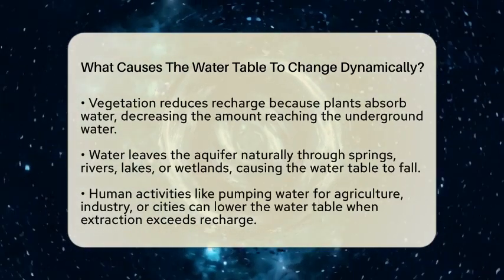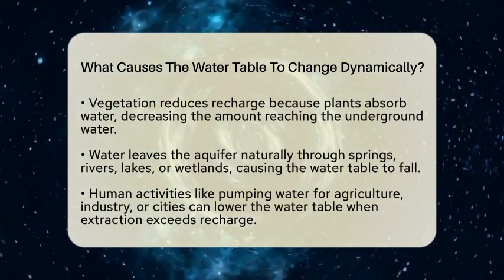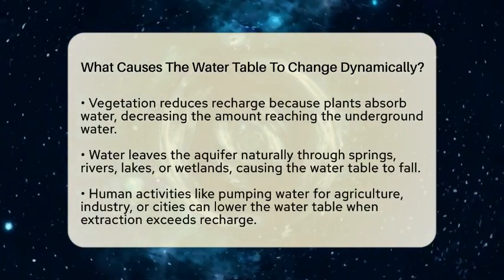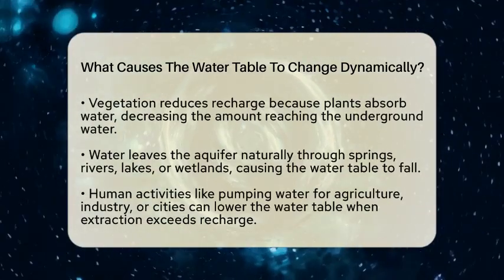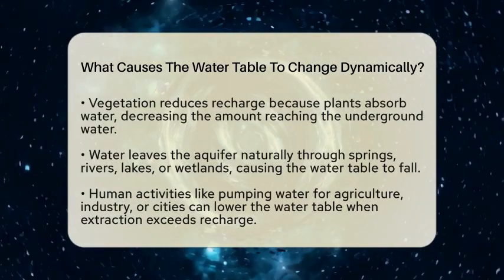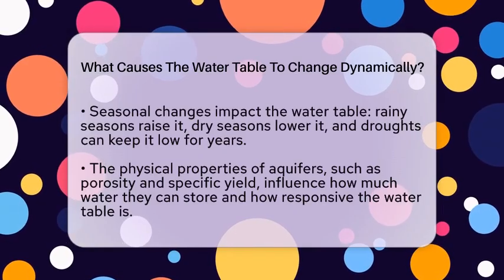Seasonal changes also cause fluctuations. During rainy seasons, the water table rises as recharge increases. In dry seasons, it falls because less water enters the ground and more is used or evaporates. Long-term climate shifts like droughts can keep the water table low for years, stressing water supplies.